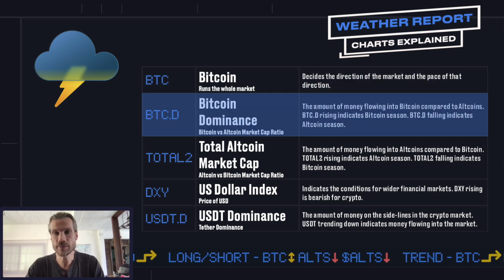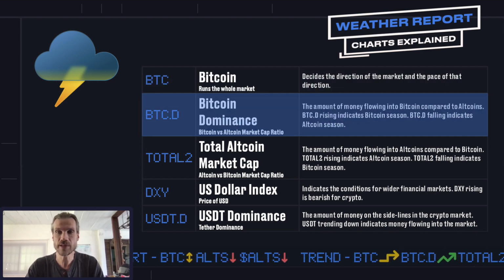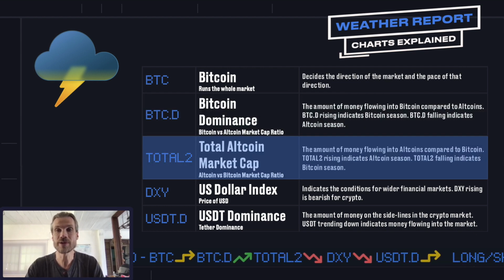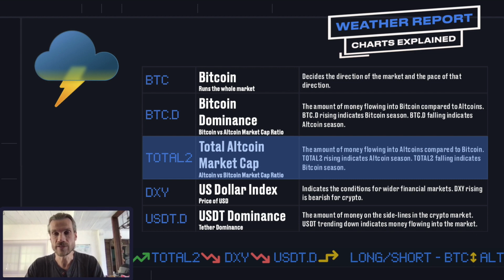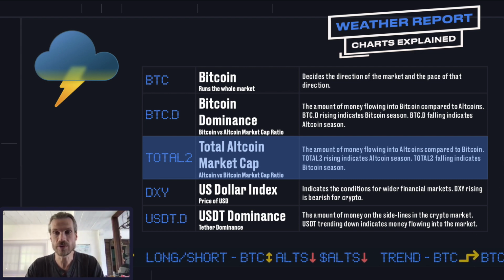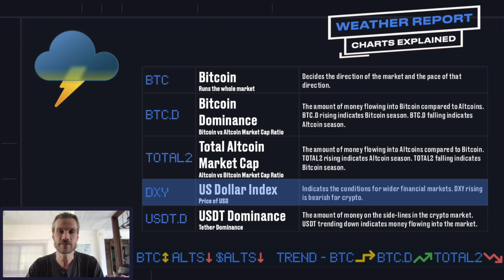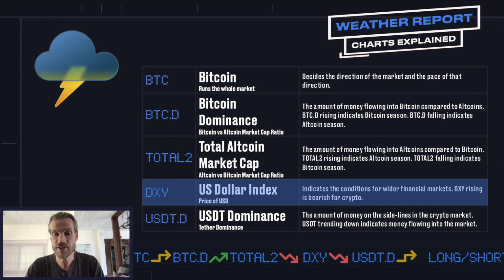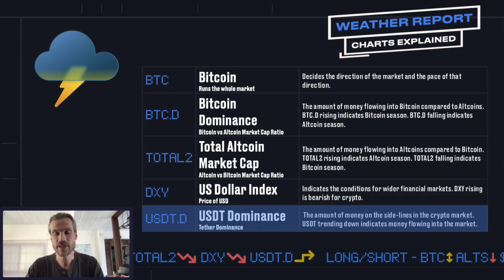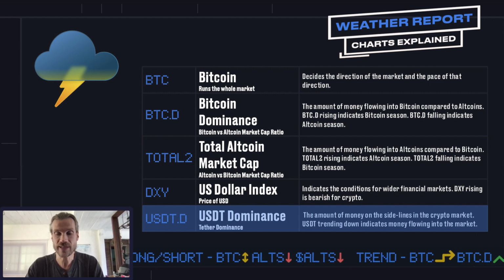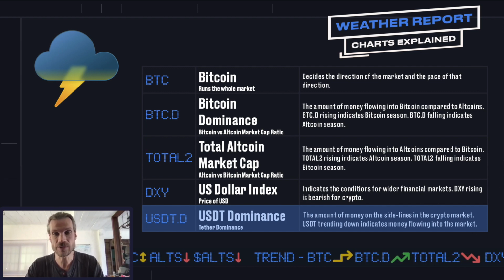Bitcoin decides the direction of the market and the pace of that direction, so we'll definitely take a look at that. Bitcoin dominance, the amount of money flowing into Bitcoin compared to altcoins. Total altcoin market cap is the amount of money flowing into altcoins compared to Bitcoin. Total 2 rising, as an example, indicates altcoin season, good trading for altcoins. The US dollar index indicates the conditions for wider financial markets. For example, the dollar rising is bearish for crypto. And USDT dominance is the amount of money on the sidelines in the crypto market. USDT trending down indicates money flowing into the market.